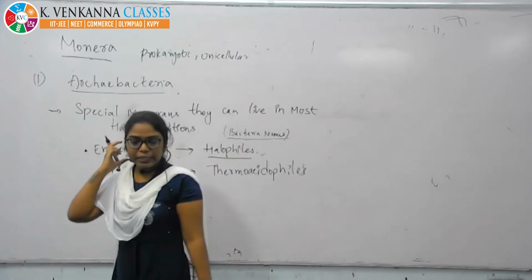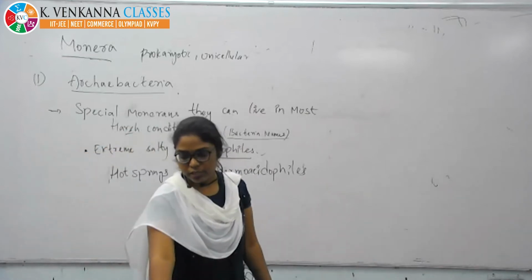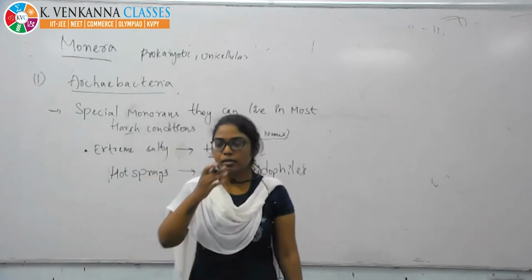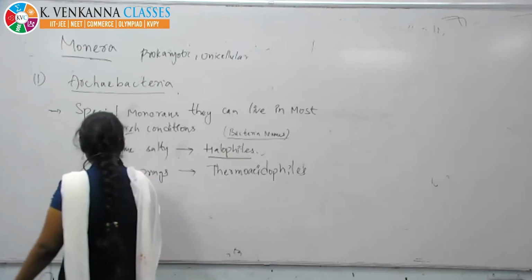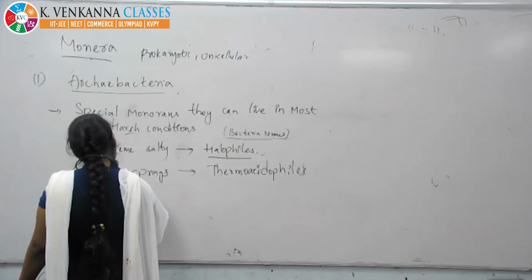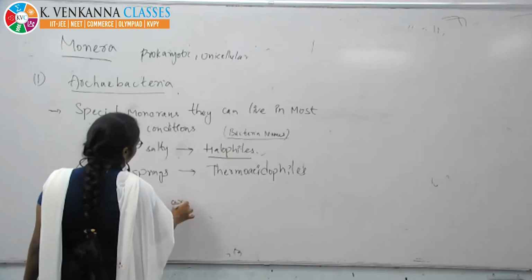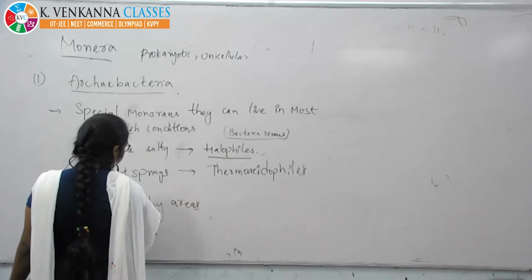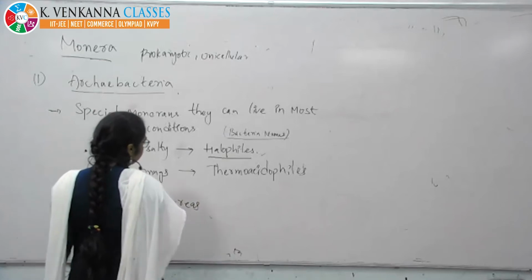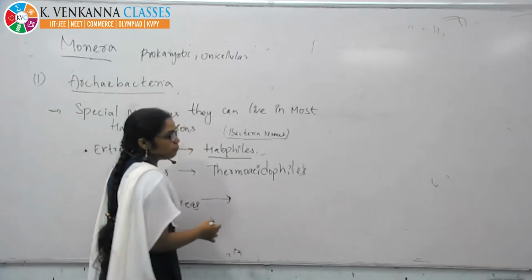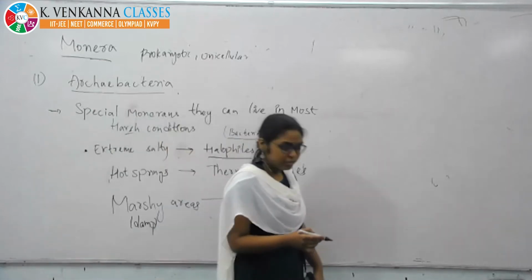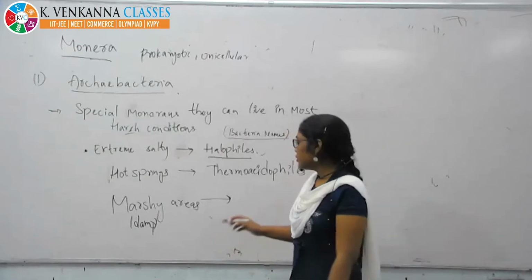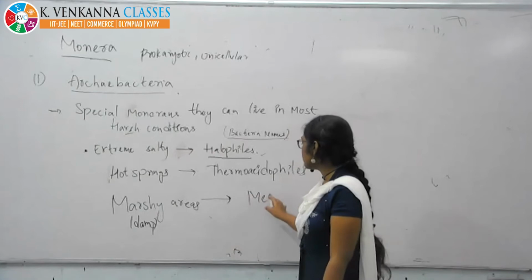Next, if they are living in damp conditions like marshy areas, which are wet conditions, we give one term here. These are called methanogens.